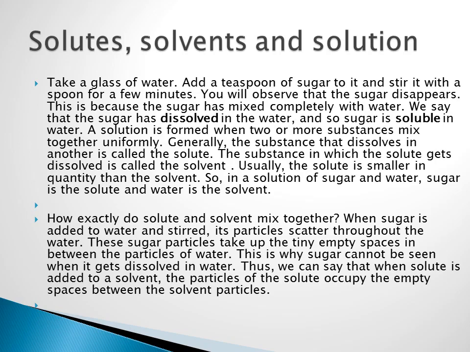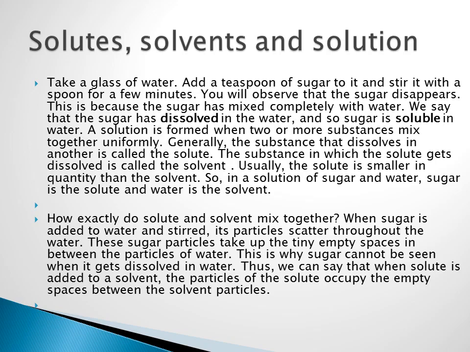And then we are going to learn what we mean by the terms solute, solvent and solution. So first, roughly I am telling, listen. To make a solution, I am going to make a 100 ml sugar solution. For that I have taken 75 ml of water and 25 gram of sugar. Here, which is the largest amount? 75 ml of water is the largest amount. So that is called the solvent. And 25 gram of sugar, the smallest quantity, is called the solute. The solute should dissolve in the solvent to form a solution.